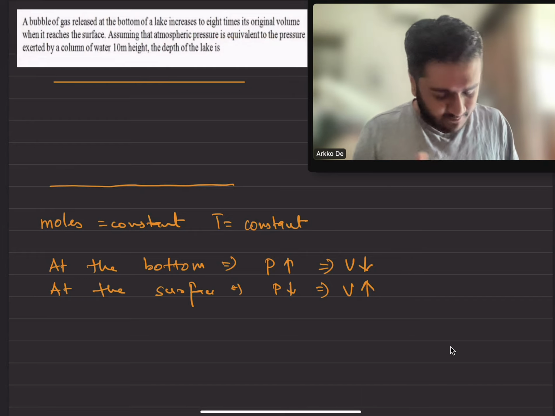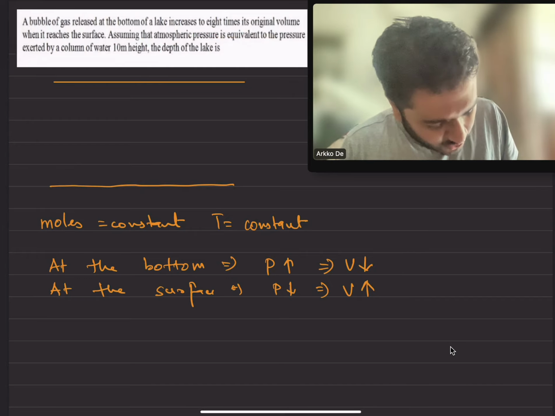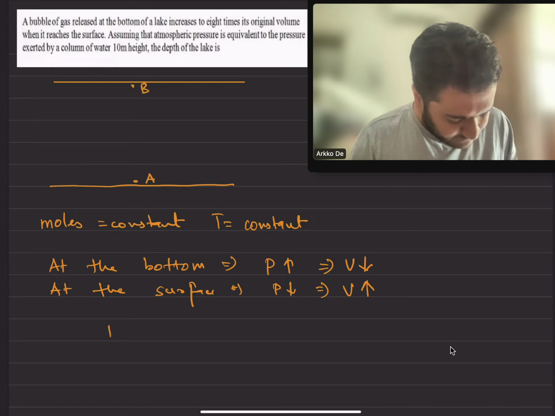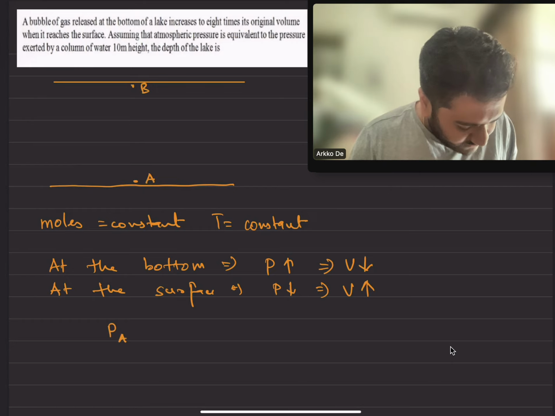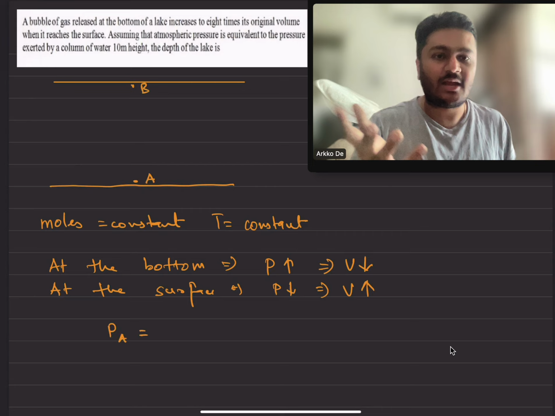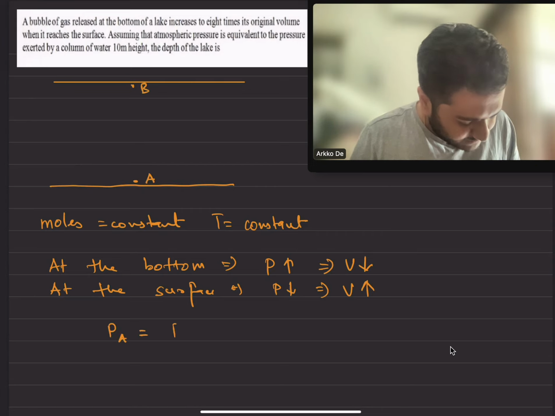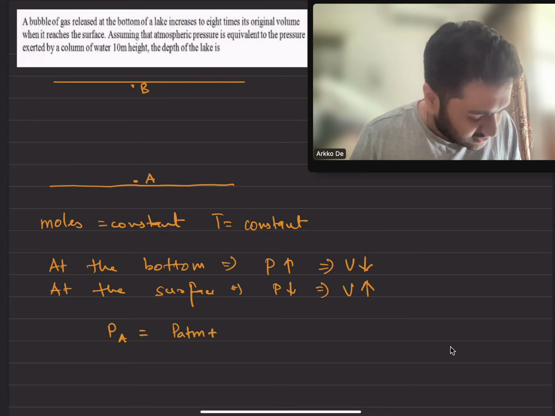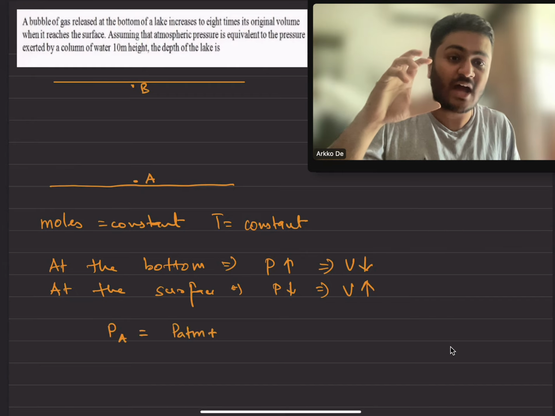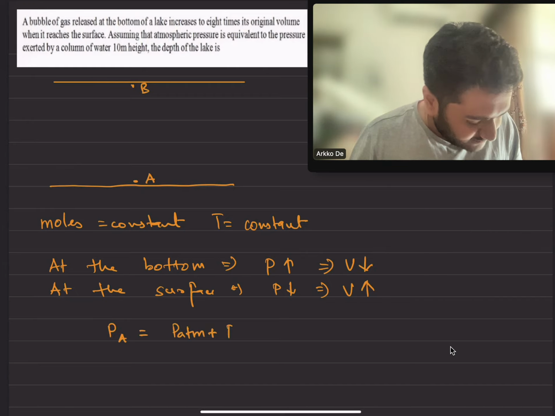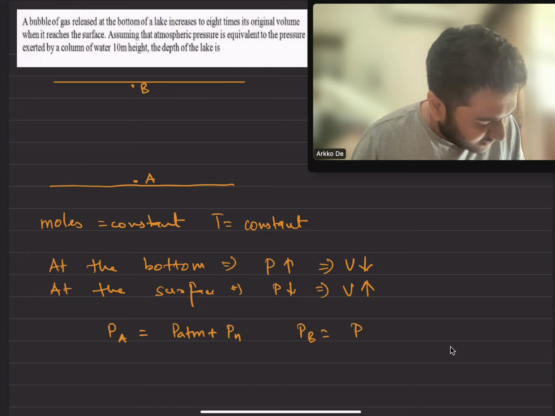Okay, so it's a simple question. We need to figure out the pressure at, let's say, point A and point B. Pressure at point A will be atmospheric pressure plus the pressure due to the height of the lake. The pressure at point B will be atmospheric pressure.